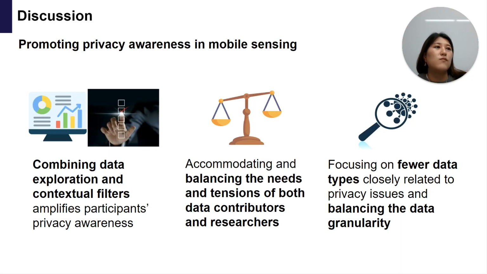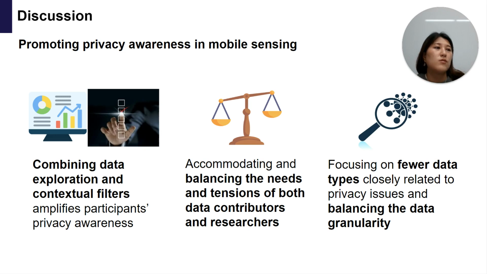Based on our key findings, we discussed three ways to promote users' privacy awareness in mobile sensing research. First, we should strive to improve current data exploration and contextual filters to amplify participants' privacy awareness. Second, although user data protection is important, as a researcher, it is also important to access and leverage user data. Although participants were aware they could switch their data on and off, they were hesitant to actively use such a feature as they were aware that data collection is an important part of the research.